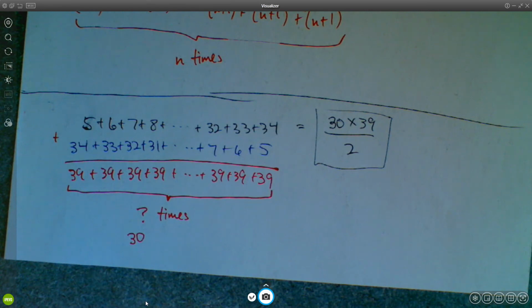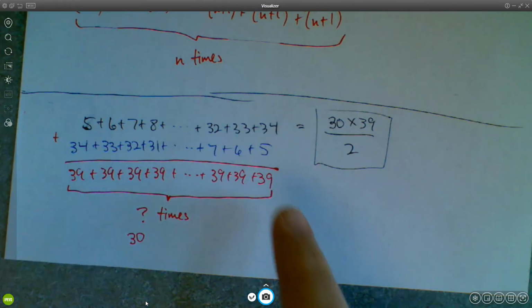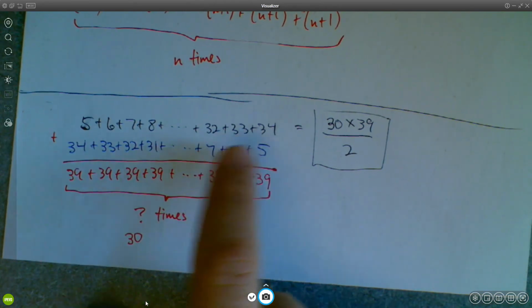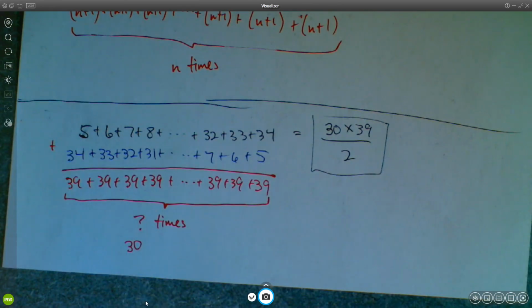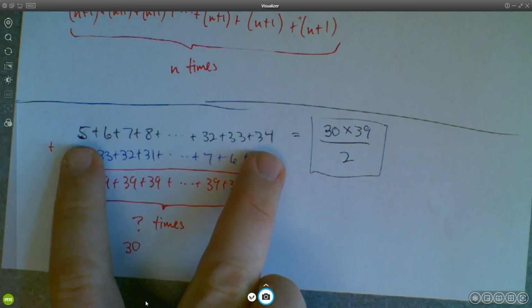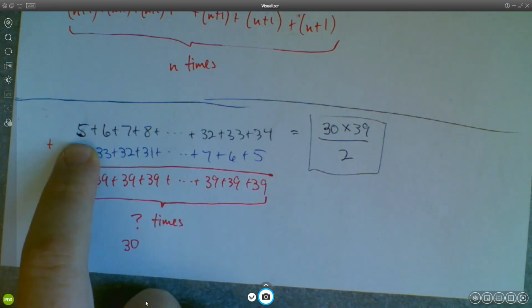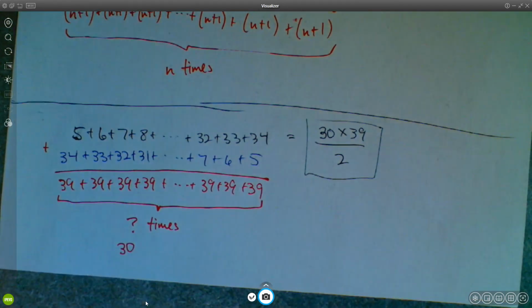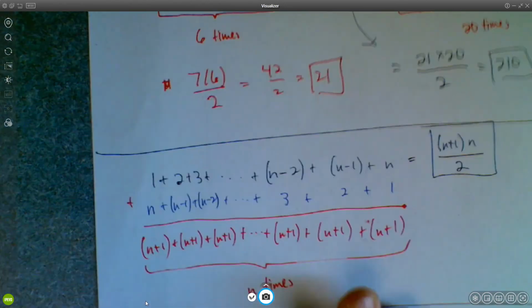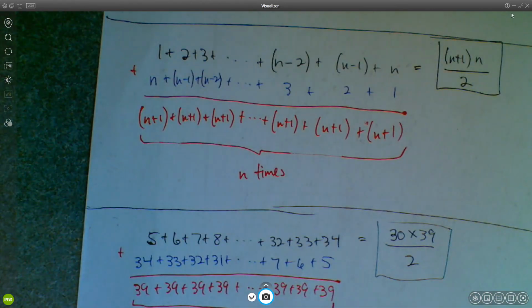Let me say this also. A big mistake students often make is they'll do 34 minus 5 to find the number of numbers. 34 minus 5 is 29, which is not correct. So you don't want to subtract off 5, you want to subtract off the number that comes right before that one. You want to subtract off the first 4 numbers to get you 30. Okay, that's all I have to say about this idea for now. We'll come back to this on Tuesday next week.